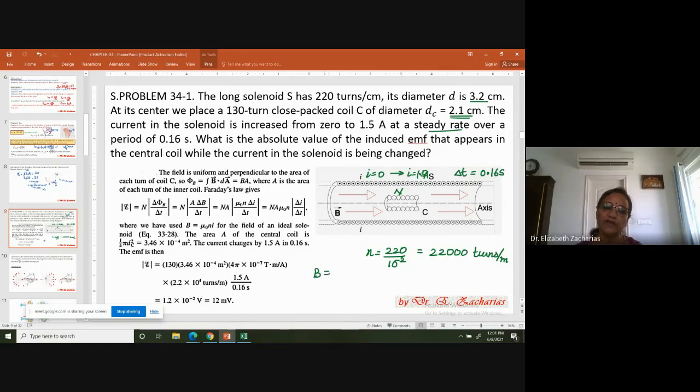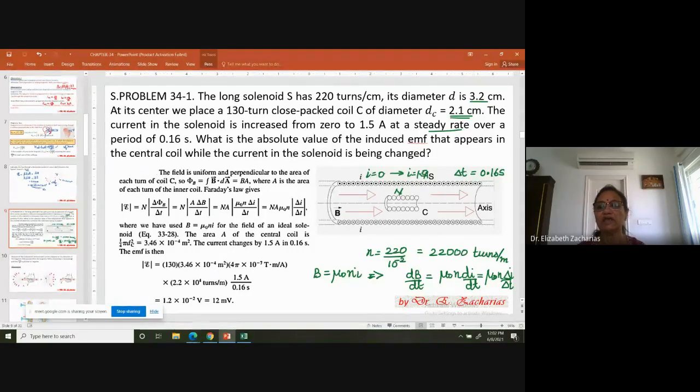The big solenoid is providing a magnetic field mu naught small n I. Okay? And you are going to change this current. By changing this current, what are you actually doing? You're actually changing the magnetic field. Okay? So let us say it is dB by dt. dB by dt equal to mu naught n dI by dt. And I can write it as mu naught n delta I by delta t.